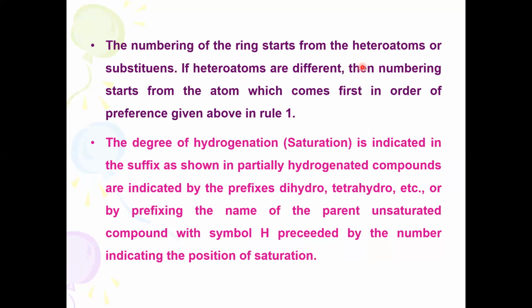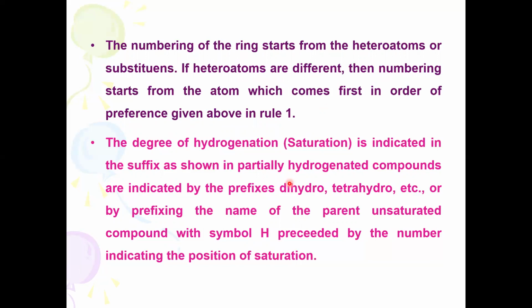The carbon attached to the OH group is the first carbon, then we give the numbering 1, 2, 3, and it is called 1-propanol. Similarly, in heterocyclic rings, the numbering always starts from the heteroatom.